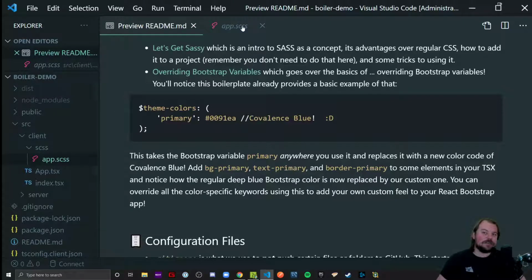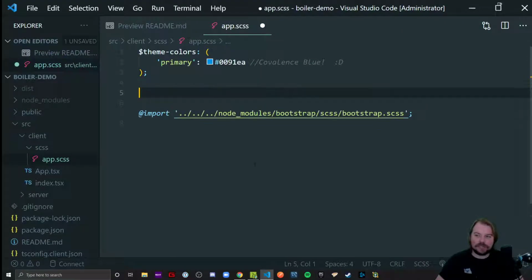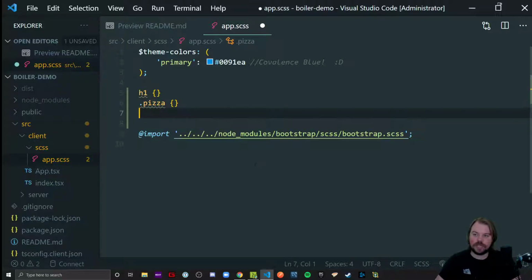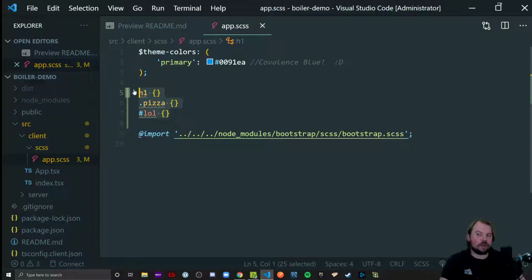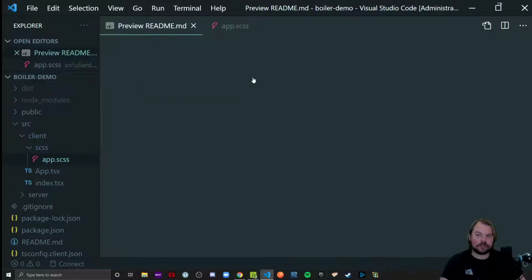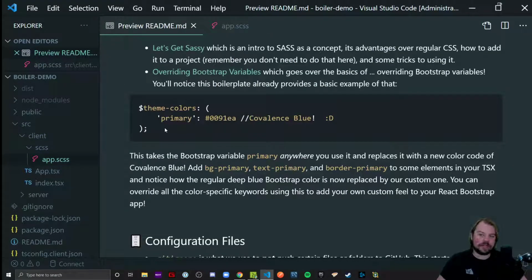And never fear if that seems overwhelming, you can still mix in regular CSS element selectors, you can still mix in class selectors, and you can still mix in ID selectors like that. There is no problem whatsoever writing normal CSS right here as well, as it's going to compile down to CSS anyway. So I see a lot of students mix and mash. It's fine no matter what you do. It's totally cool. There's ways to rip out this particular style choice here and move into something else, but we're not going to get into that in this video. We're going to assume that you want to stick to Sass, some raw CSS, and all those lovely Bootstrap class names you're used to writing anyway.